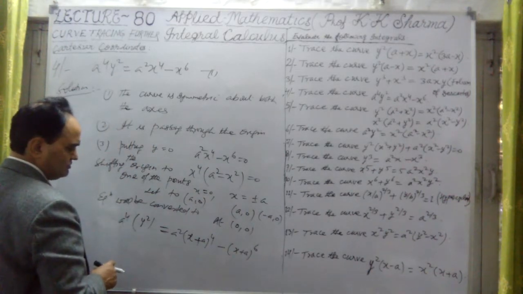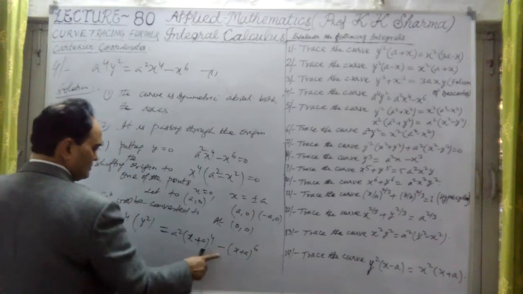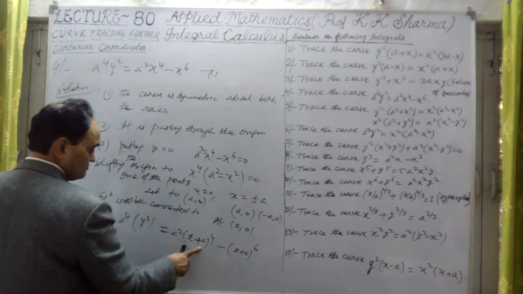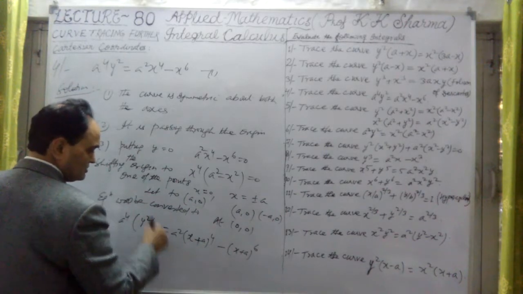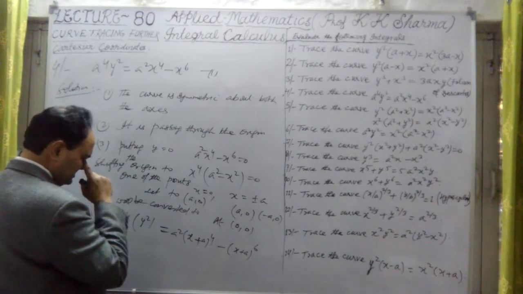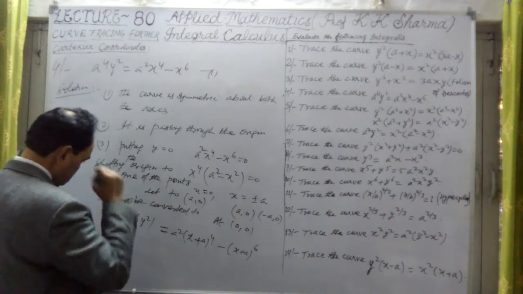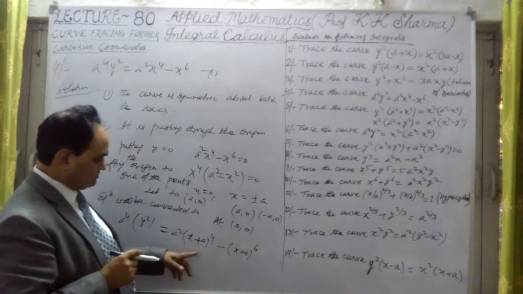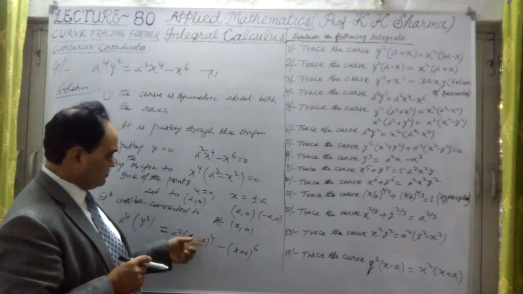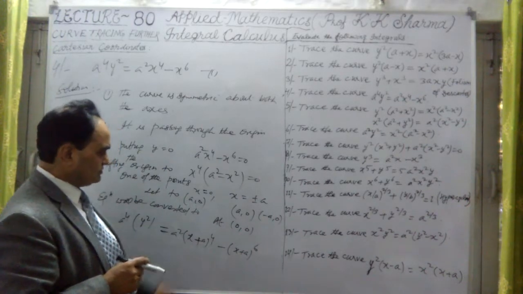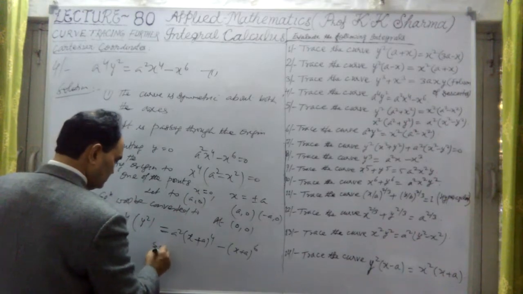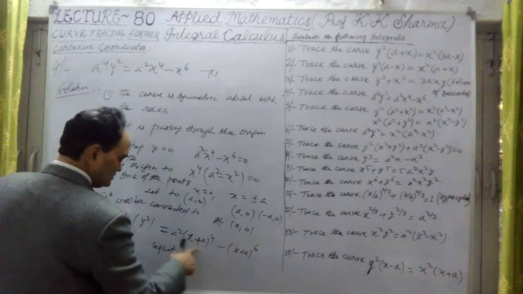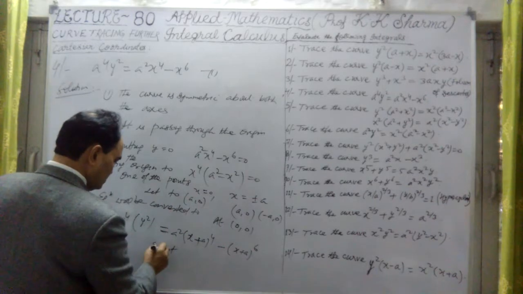So the smallest degree term will be from this, x square, because it is x to the power 4 plus this, and x into the smallest degree term. There are 5 terms here. x to the power 5, x will be here, x will be 0. So it's equating the smallest degree term. Even we can neglect this, and only from this we can solve it.